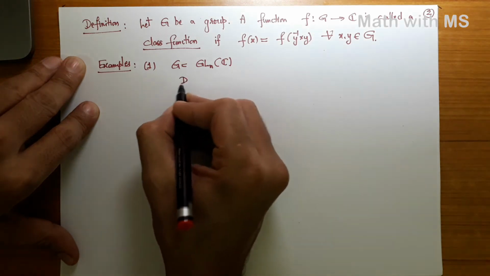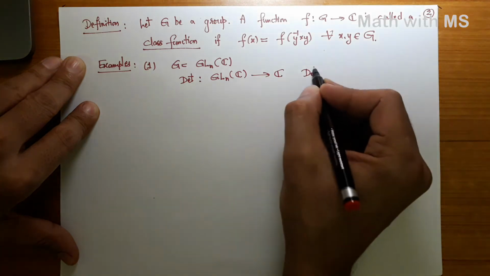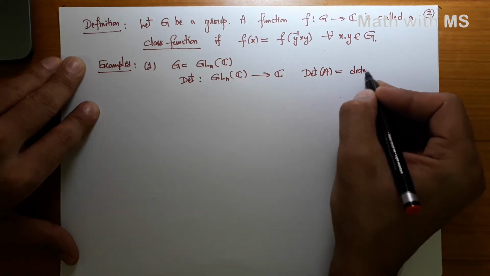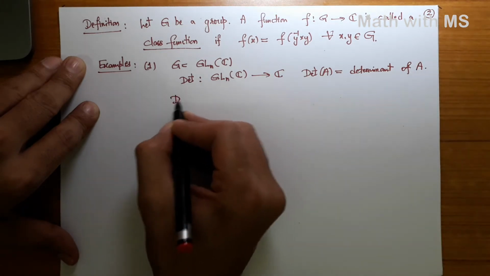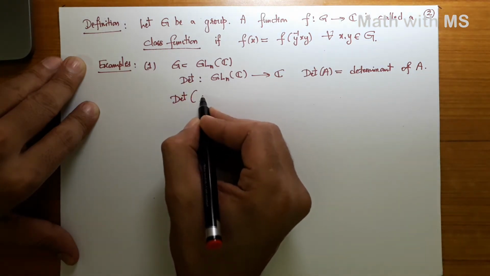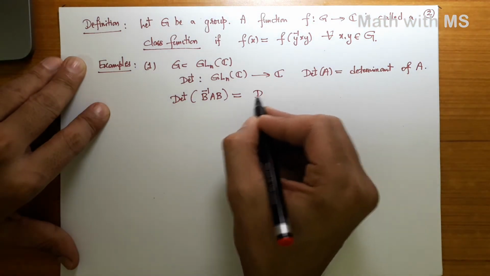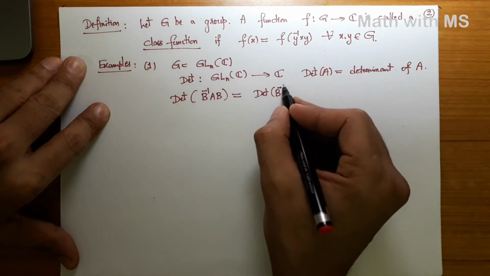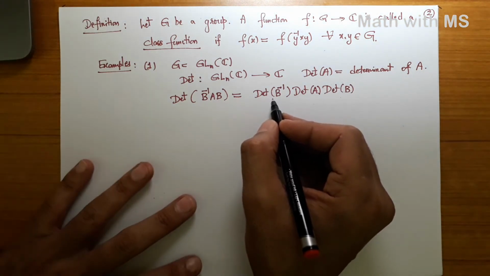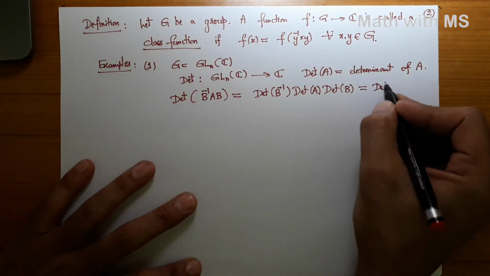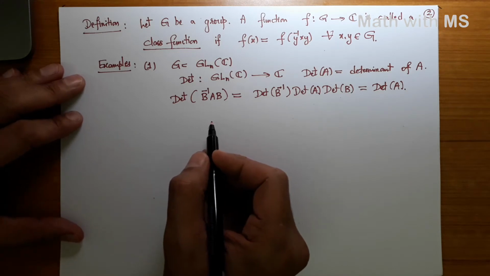Look at the determinant map from GL_n(C) to C, where determinant of A is the determinant of the matrix A. Take any conjugate of a matrix, B inverse A B. Determinant is multiplicative, so determinant of B inverse A B is determinant of B inverse times determinant of A times determinant of B, but determinant of B inverse is the inverse of determinant of B, and since we are in complex numbers, it cancels, giving determinant of A. So determinant is a class function on the general linear group of n by n matrices over C.